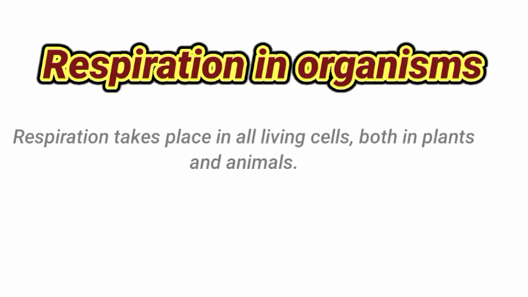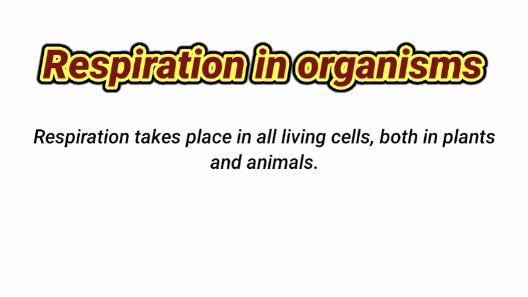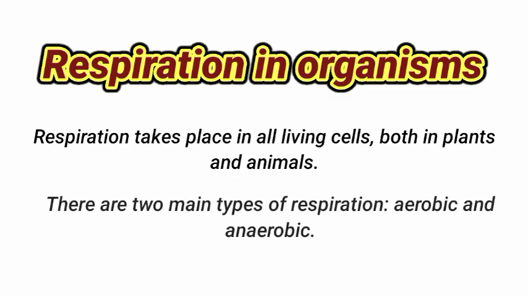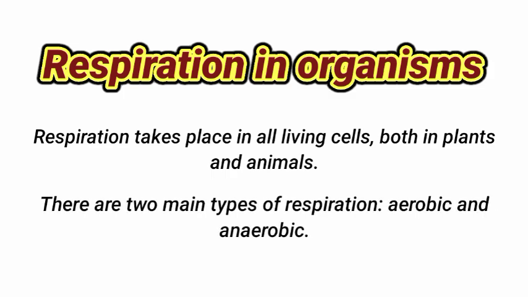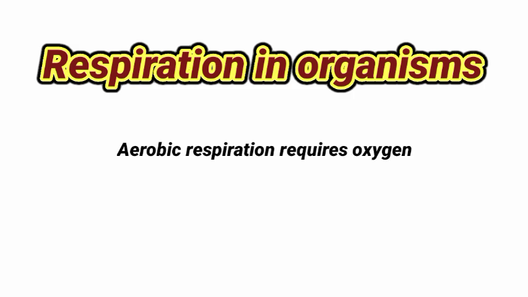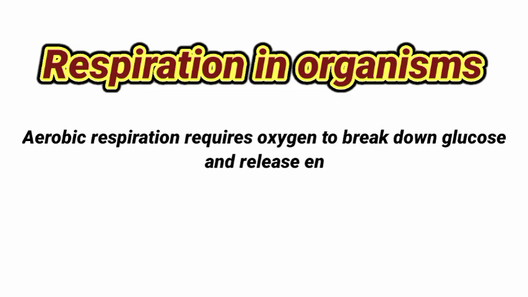Respiration takes place in all living cells, both in plants and animals. There are two types of respiration, the aerobic respiration and anaerobic respiration. In case of aerobic respiration, the organisms use oxygen to burn the food material and get the energy by the burning of the food material.